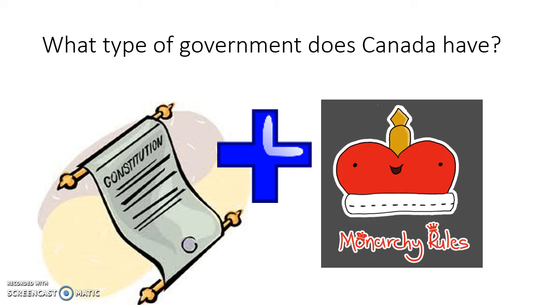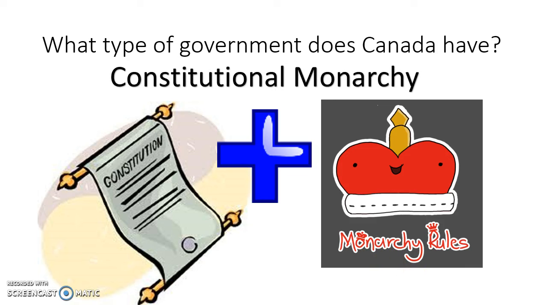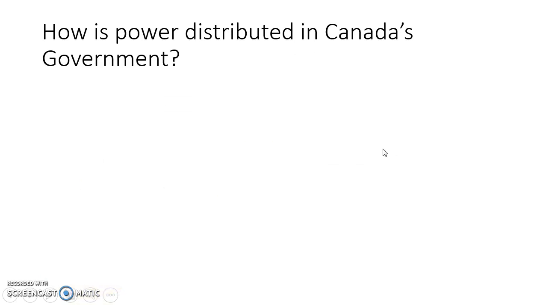What type of government does Canada have? Well, we answered that in the previous slide, but it also has another name because it's got a constitution and a monarch, which makes it a constitutional monarchy. And they're tied to Great Britain, not that they're controlled by Great Britain. There's a distinction. They have the same king or queen, but they have their independent country, and it's run by a constitution which limits the monarch's power.